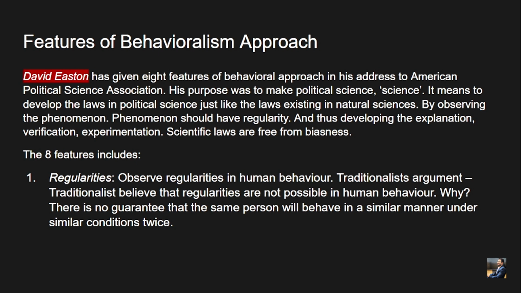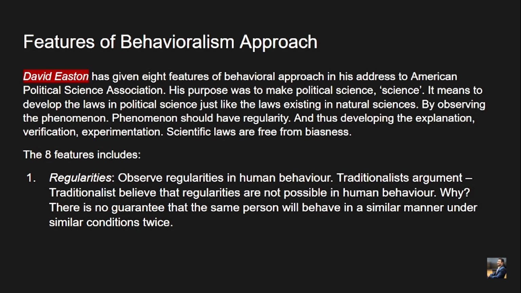So he propounded the 8 features of the behavioralism approach. The first is regularities: observe regularities in human behavior. Traditionalists believe that regularities are not possible in human behavior.